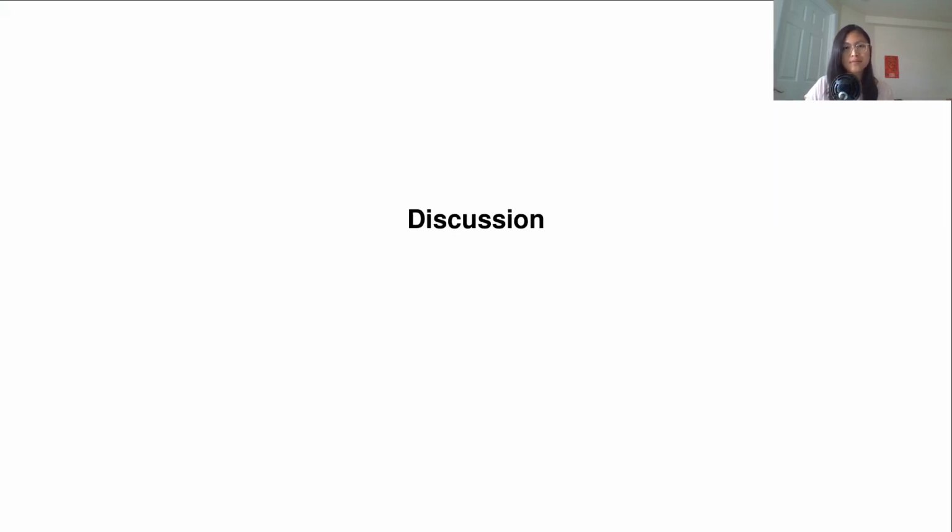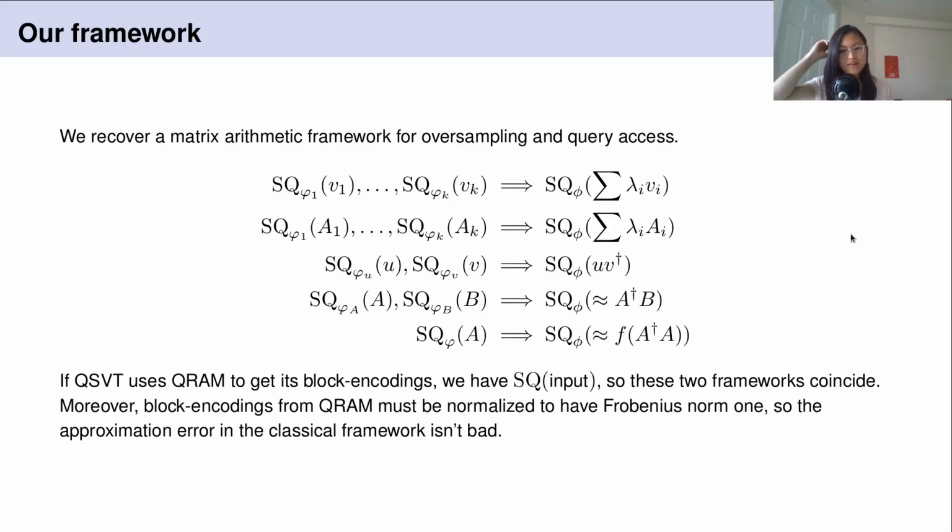Okay, so finally some discussion. Here's a summary of the composition properties that we show here. We get linear combinations, products, and even singular value transformation.